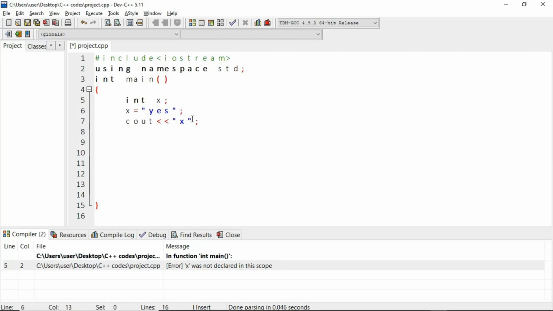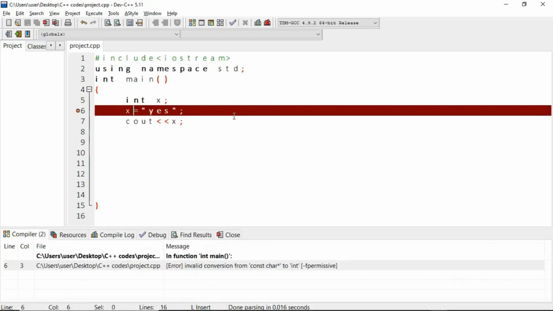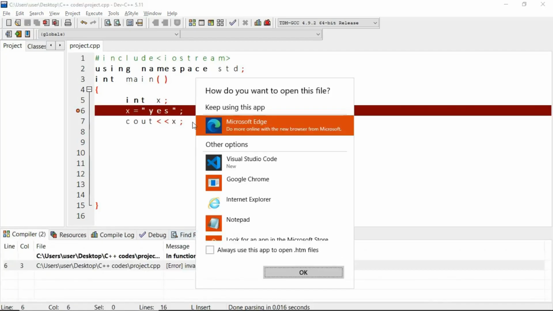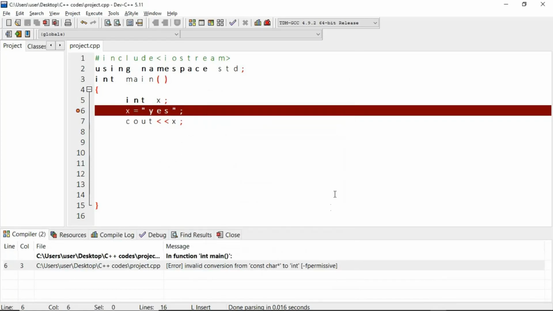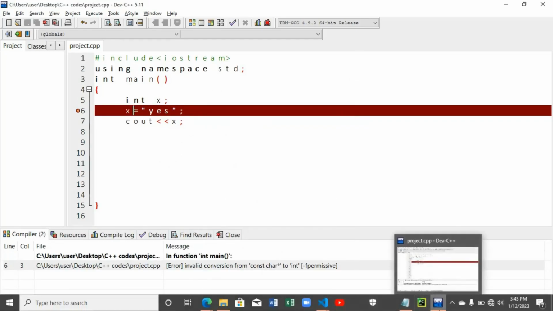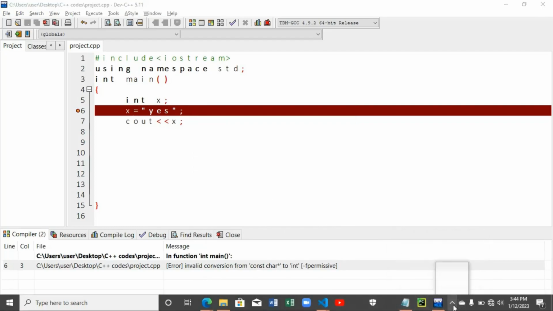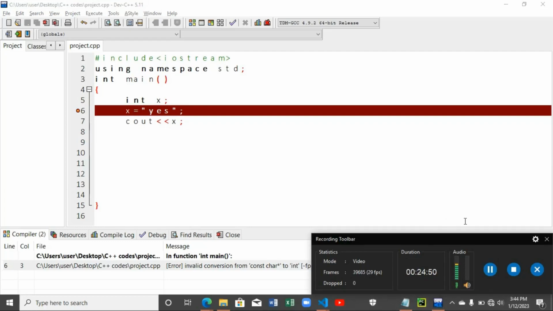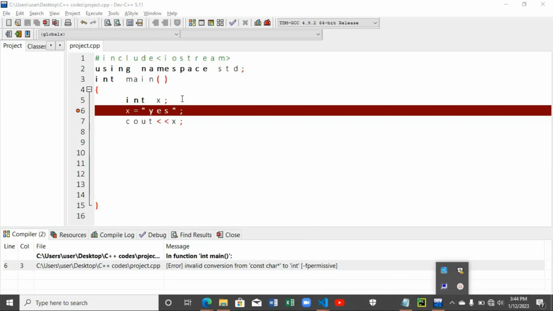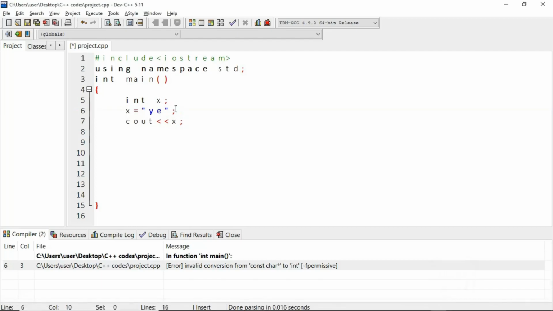So I'm going to remove this because we're not printing out a string, we're printing out a variable. You just say this, and you get a conversion from constant char to int. So basically it's just having a bit of a logical error here. We basically said x is equal to yes as a string, and we all know that x is declared as an integer, so it's invalid. It's not supposed to be this way. So x that we've declared as an integer should only hold a numerical value, so we don't want to make our code messy, so we do this.